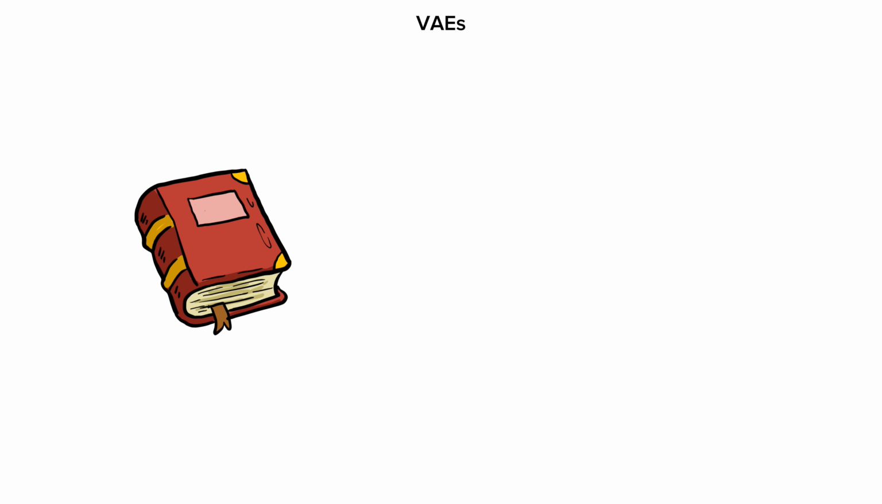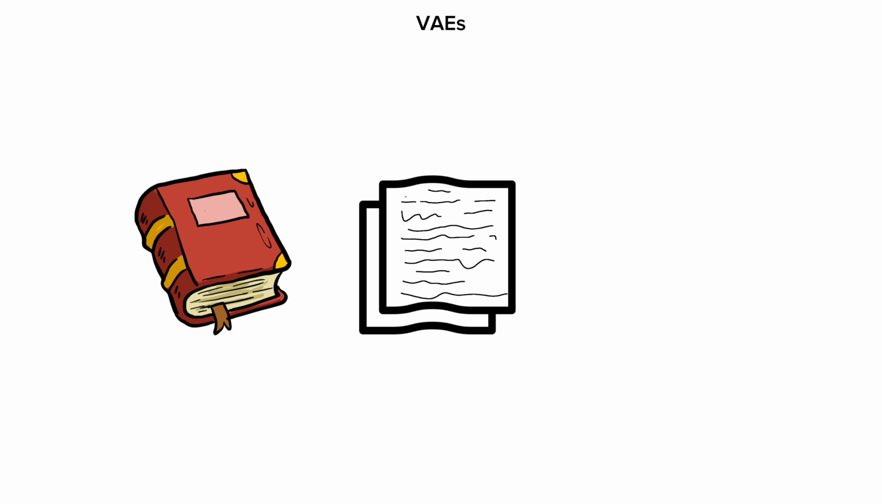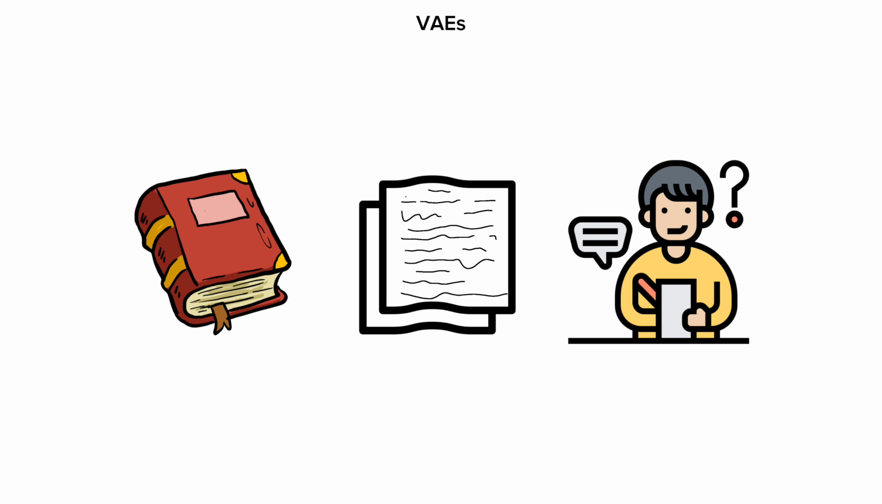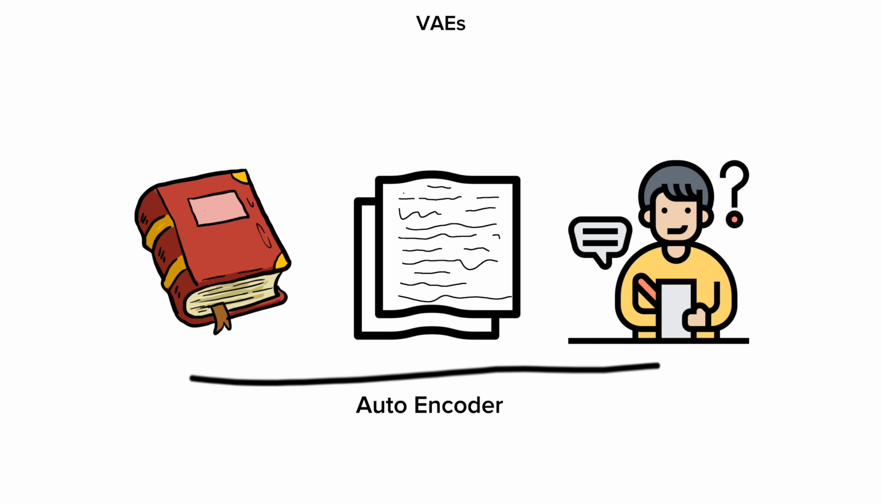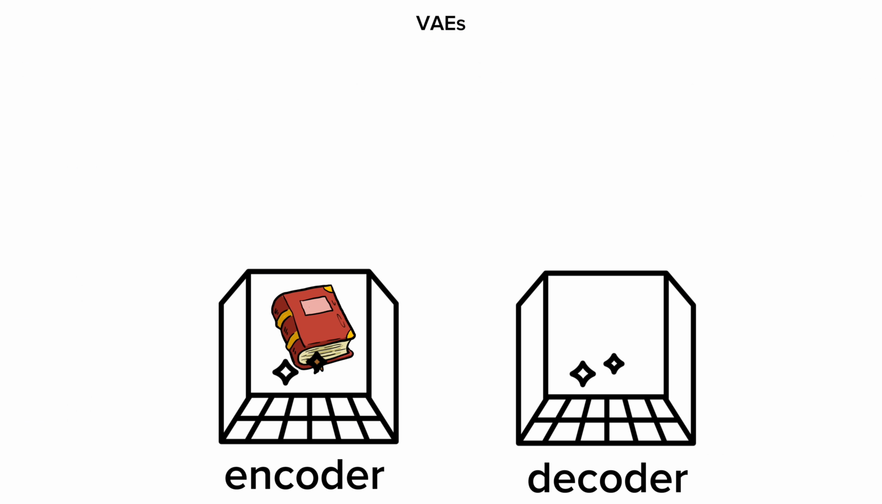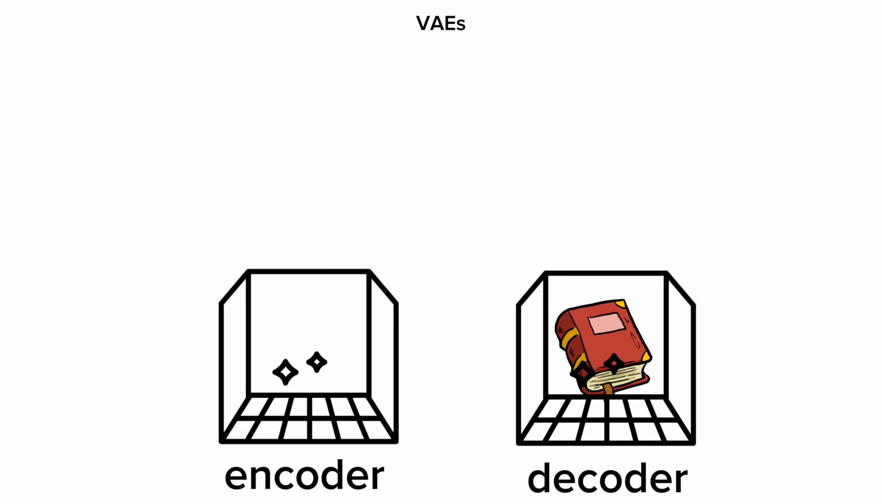Imagine you have a book. You read it and write a short summary on a napkin. Then you try to rewrite the entire original book using only that summary. That is an autoencoder. It compresses data into a latent space, the summary, and then decompresses it back out.